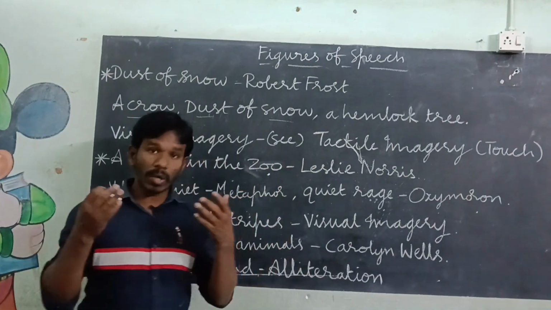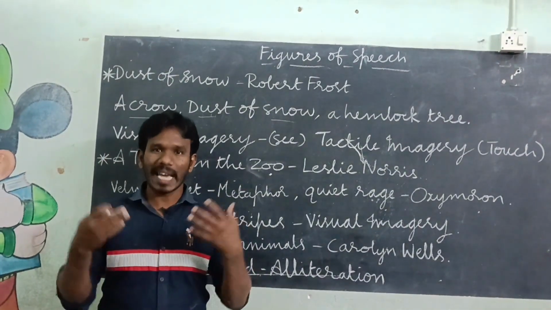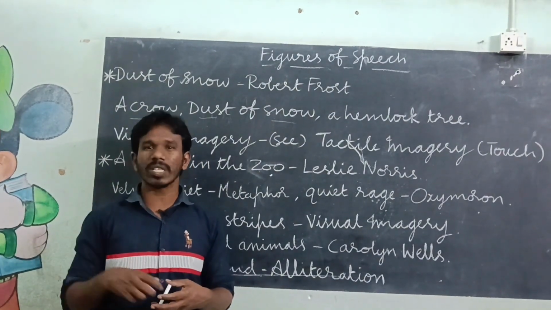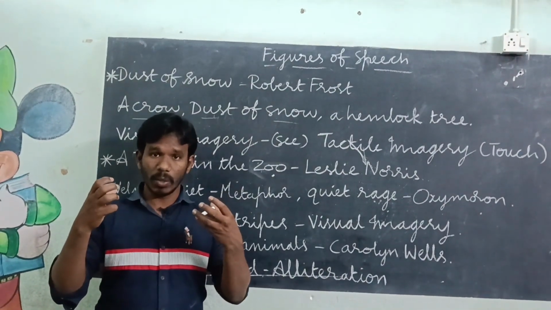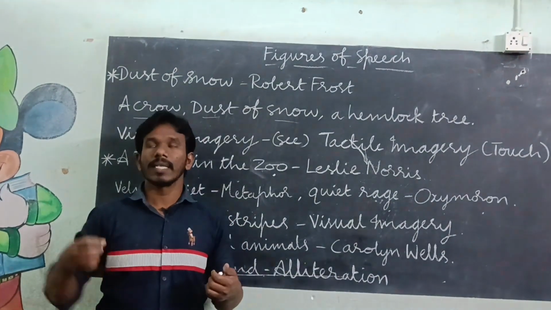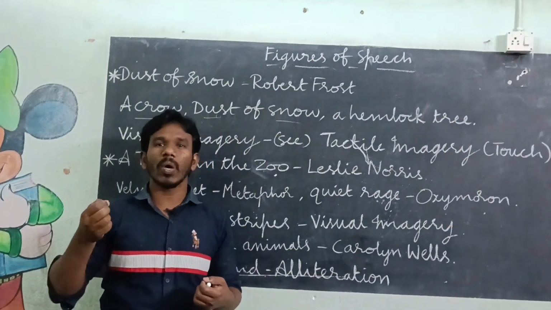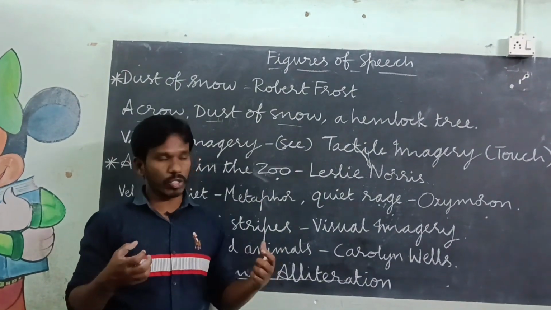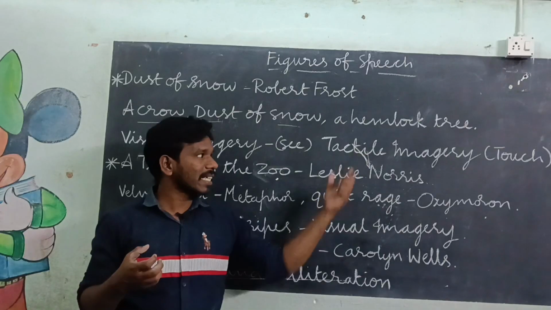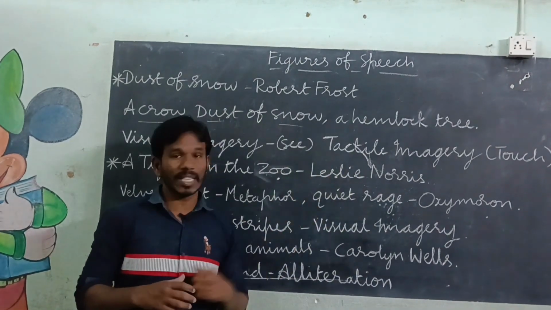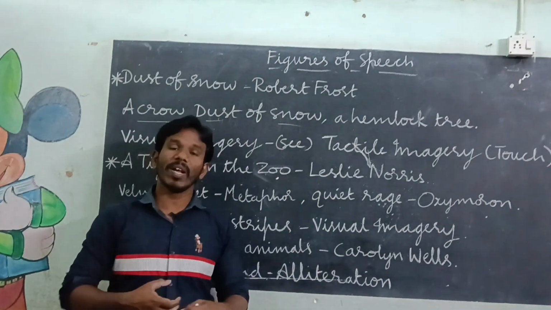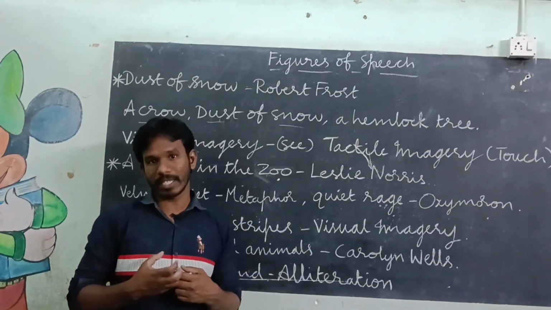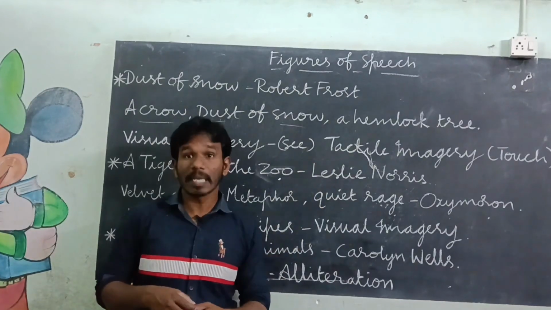And we know that the poet sat under a hemlock tree, and a crow stood on one of the branches. When the crow shook the branch, dust of snow fell on the poet. We can feel that sensation, that is called tactile imagery, the feeling of touch. When cold snow fell on the poet's skin, we feel that cooling sensation. So that is called tactile imagery.